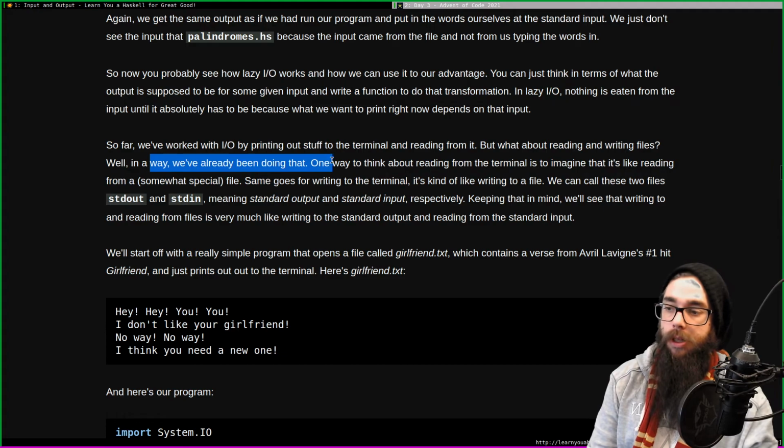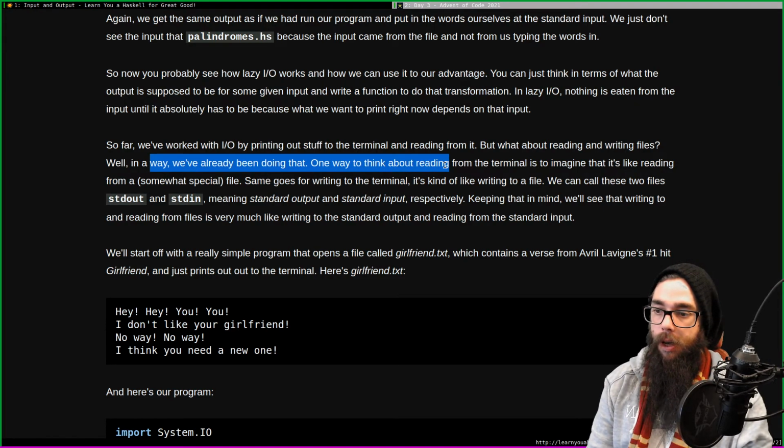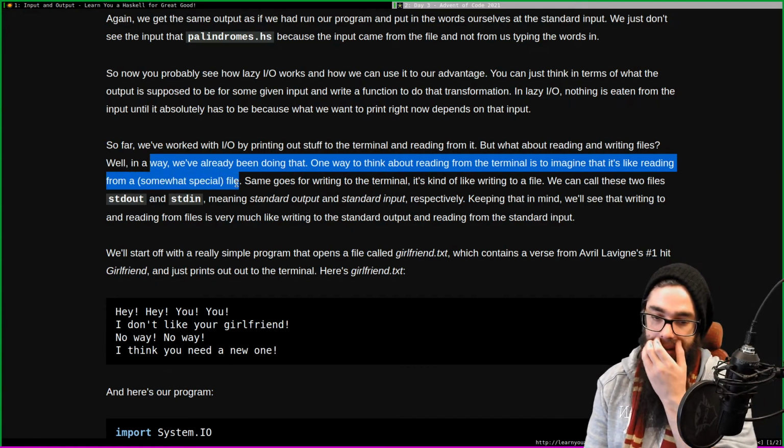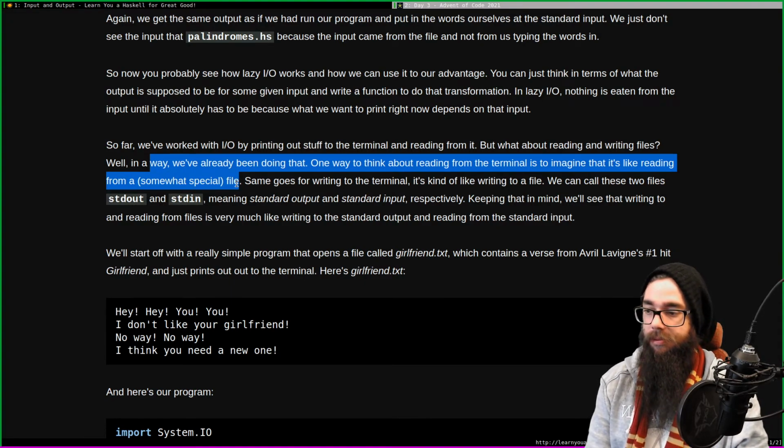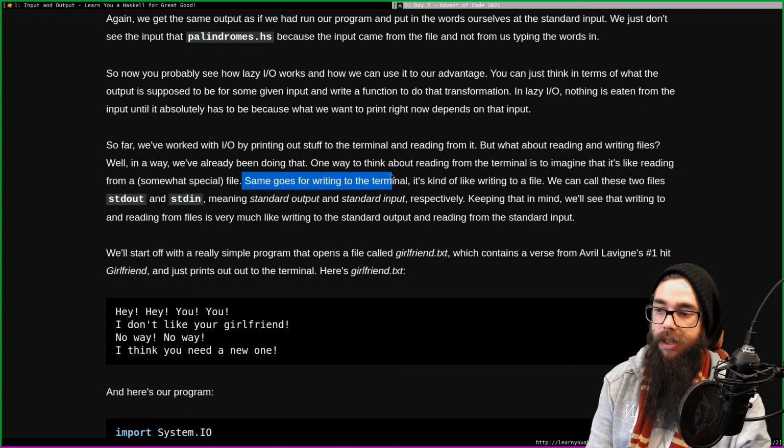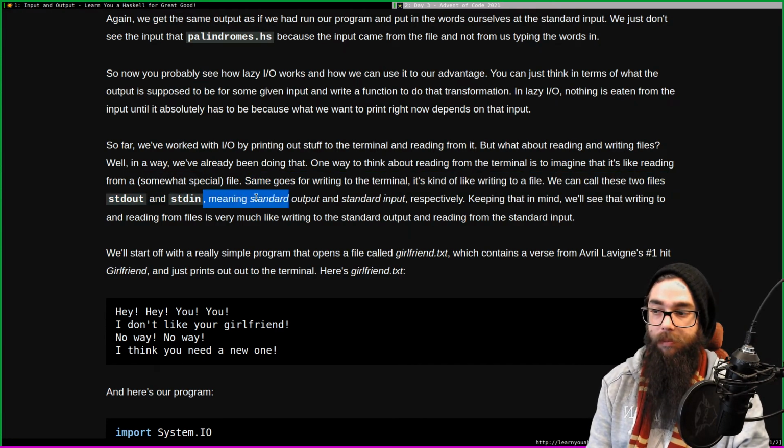Well, in a way, we've been doing that. One way to think about reading from the terminal is to imagine that it is reading from a somewhat special file. In Unix, well, in Linux, I assume the rest of Unix as well, everything is a file. Same goes for writing to the terminal. It's kind of like writing to a file. We can call these two files standard out and standard in, meaning standard output and standard input, respectively.